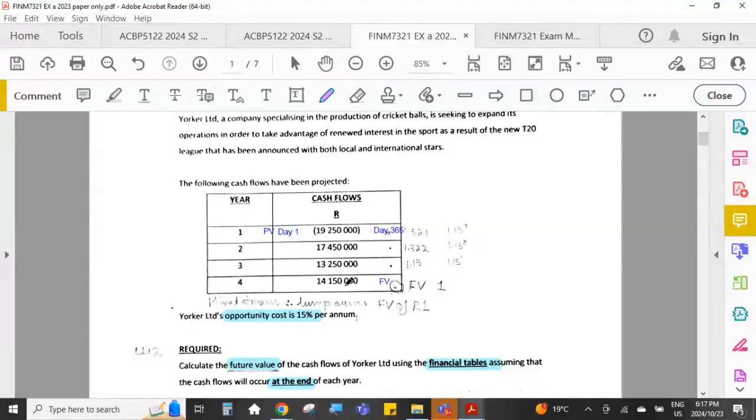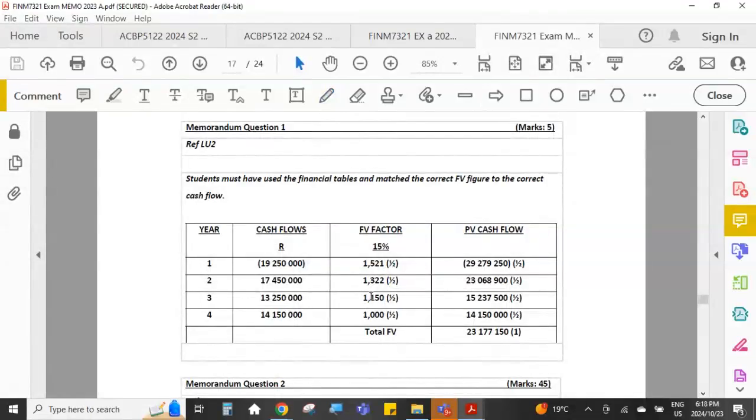And this cash flow that takes place at the end of year 4, it takes place at the exact date of the future value. So we will multiply that by itself. If there's no time value of money to change it, this future value of 14,150 will be 14,150. So let's go and have a look at our table for this future value. Gosh, my future value table is so tiny, I can hardly read it.